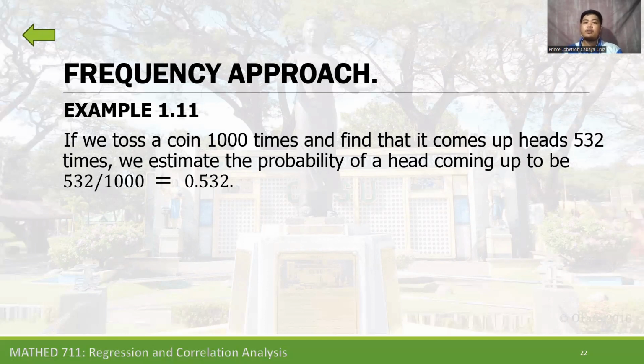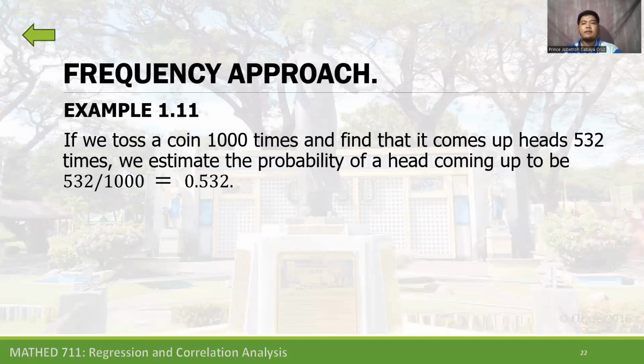Okay, in the frequency approach, we are going to try a very large number of trials before we count the number of favorable outcomes. For example, if we toss a coin and the favorable outcome is head, we want to count the number of heads that has been the result.